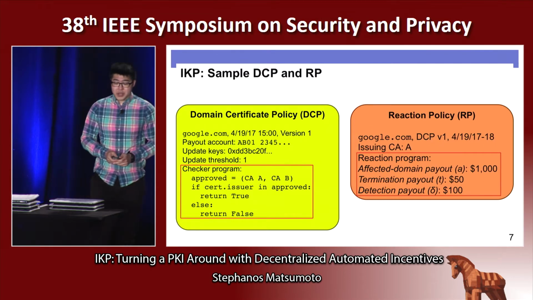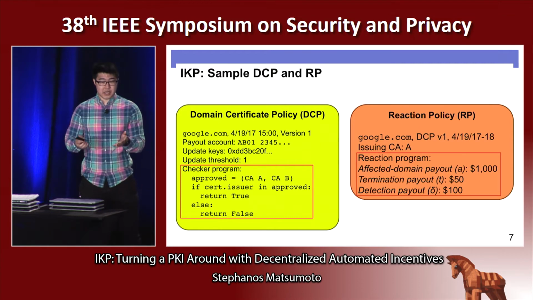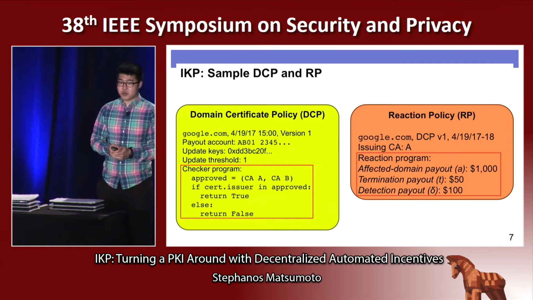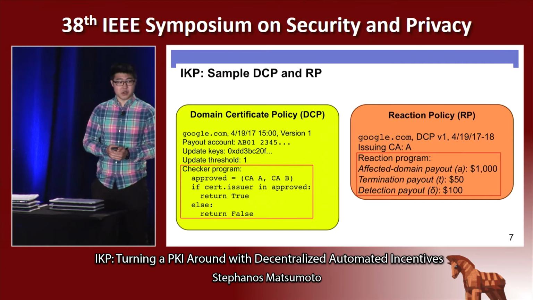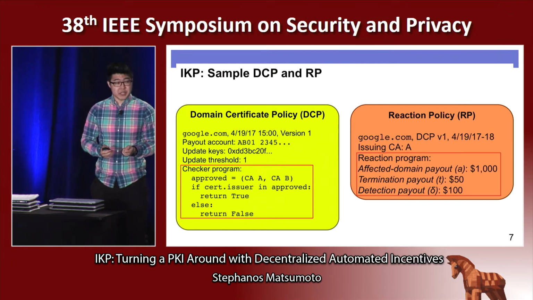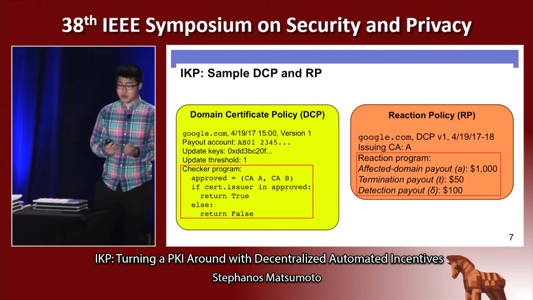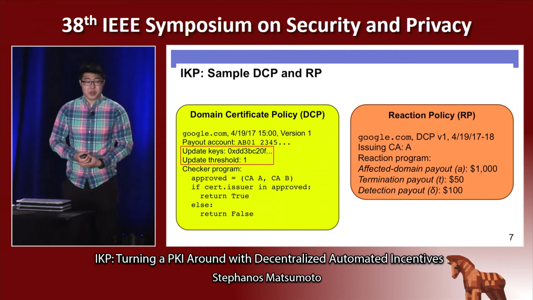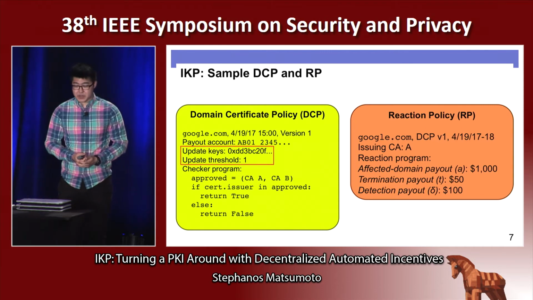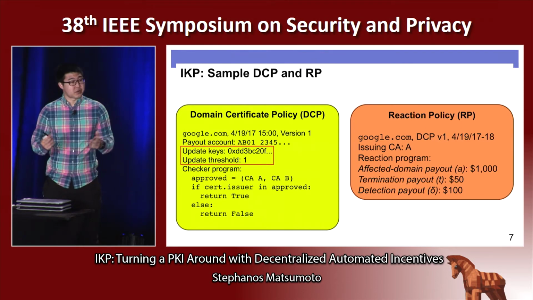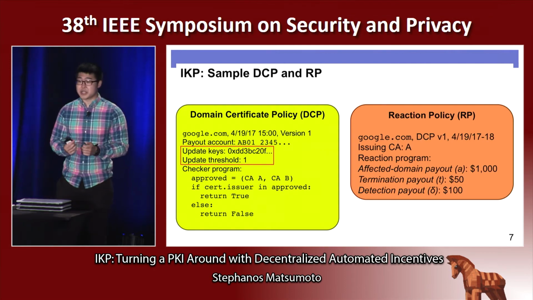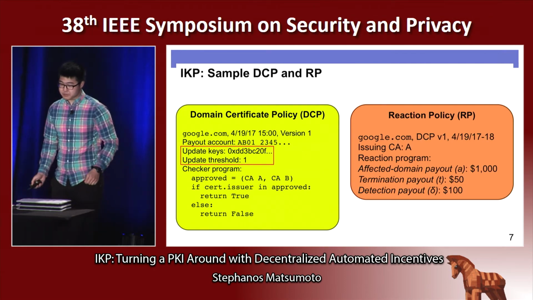We also note that the certificate policy, because it controls the logic of which certificates are authorized or not, protecting the integrity of this certificate policy is extremely important. And so therefore, we allow the domain to specify a set of update keys. And so basically, we use a threshold signature to protect updates to the policy.